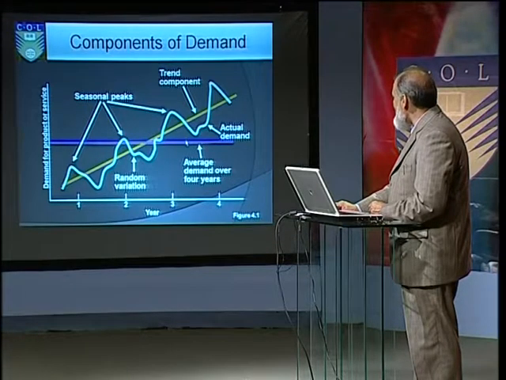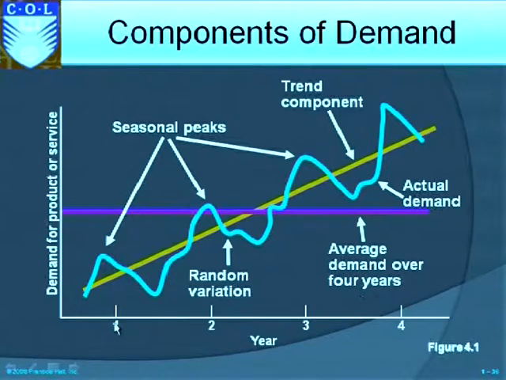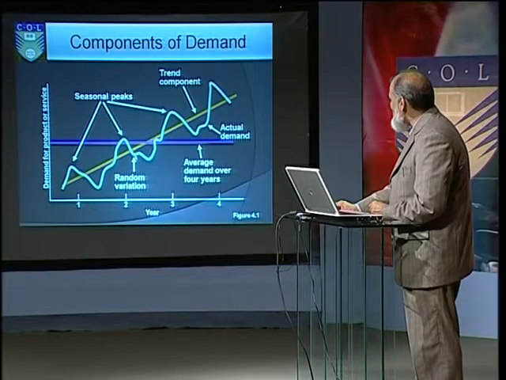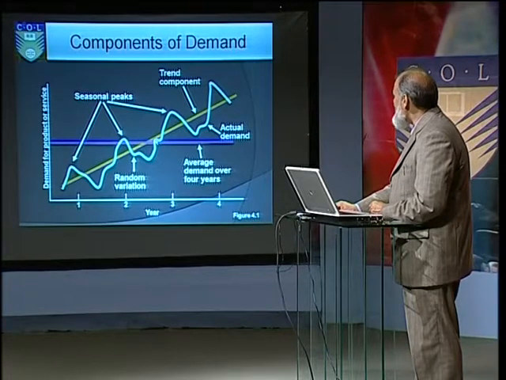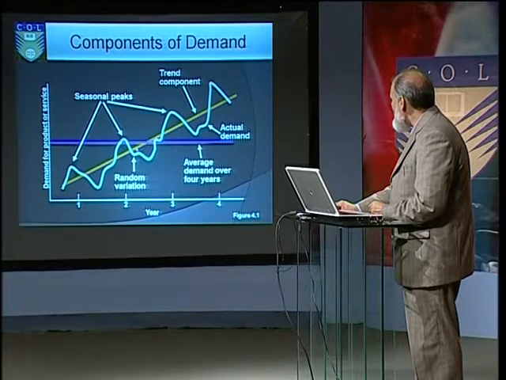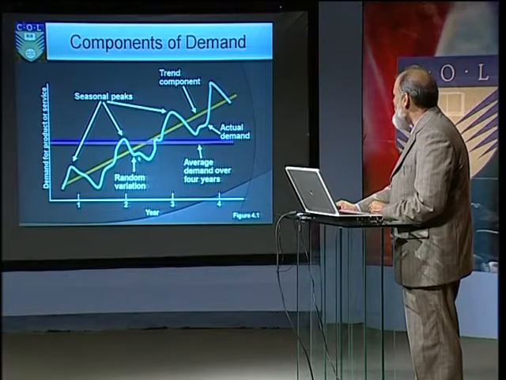And then average, if you calculate every demand over 4 years, this is year 1, 2, 3, 4, and this is demand projection of product or service. This is the average demand over a period of 4 years. And during these peaks, there is a randomness. You see randomness here? Okay? It means your demand curve can be explained: why these peaks are certain seasonal peaks, trend is positive, average demand is here, and actual demand also has a random component.